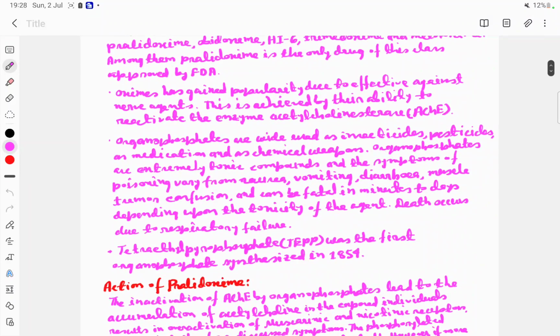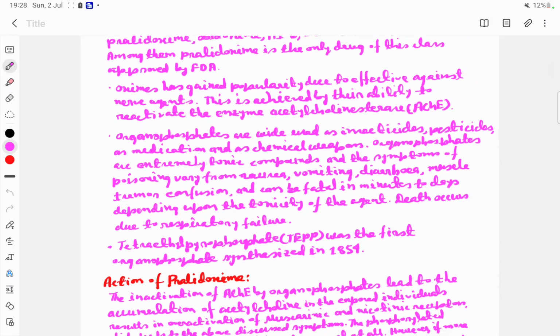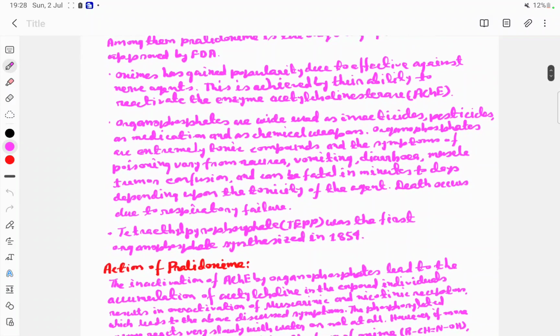OXIME basically acts peripherally because it is not possible for OXIME to cross the blood-brain barrier and produce central effects. Organophosphates are widely used as insecticides, pesticides, as medication, and as chemical weapons.